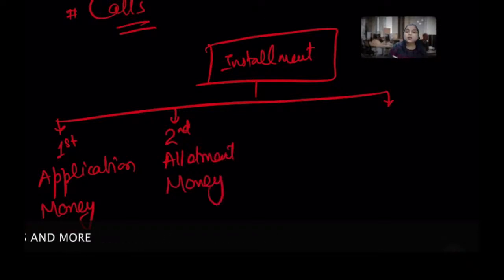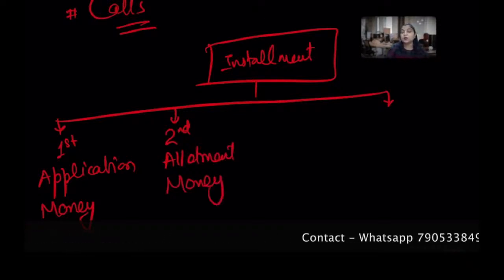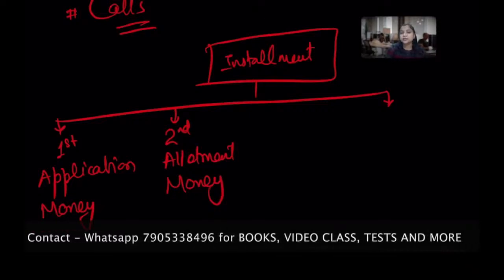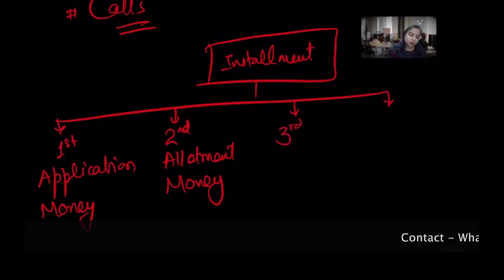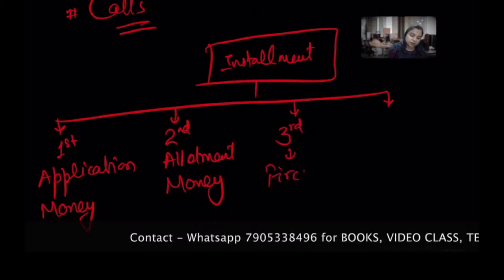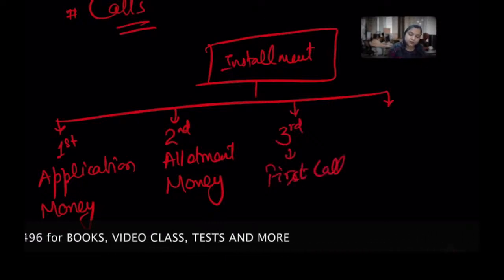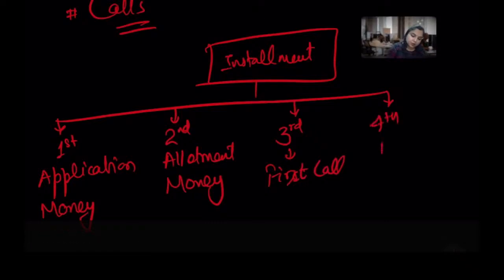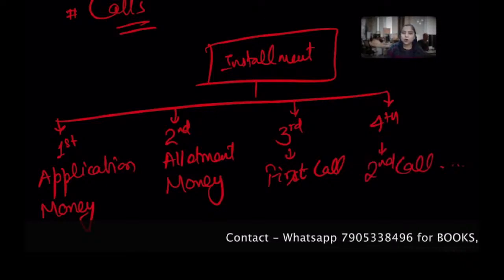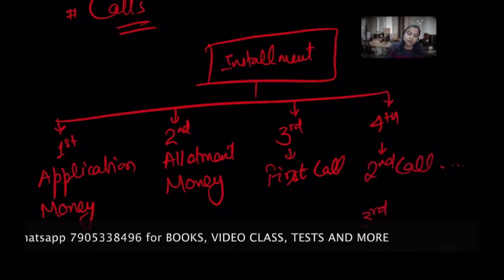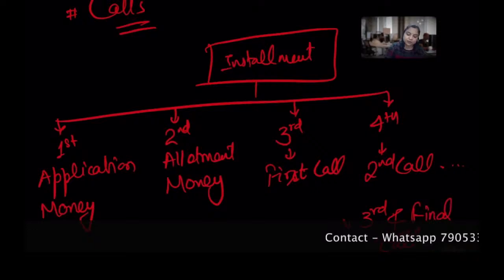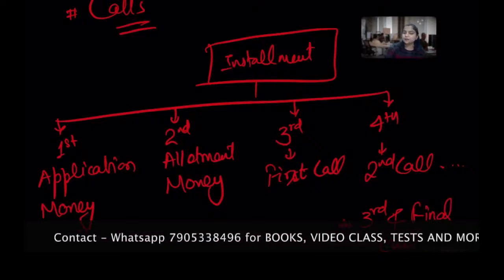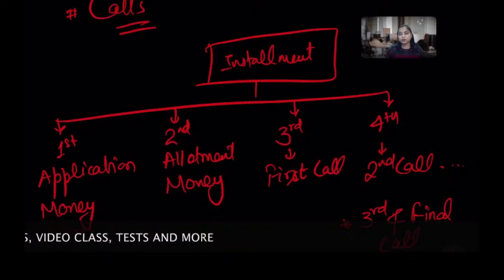Now next further depends on the number of calls which the organization is keen to demand, that means the director is keen to raise. Say your third installment will be your first call. Your fourth may be your second call, and it depends. Whatever the last one is, we call it the final call. Suppose the third one is the last call, so third and final call. Hope you gather this information. Clear? Third and final call. Is that clear? Should we proceed towards the journal entries? Okay.